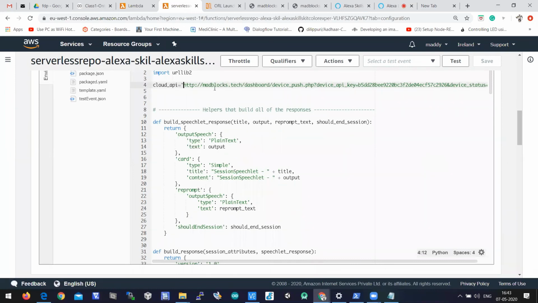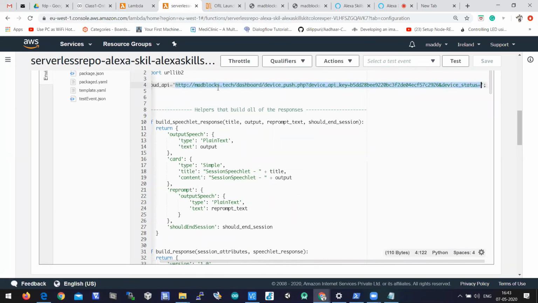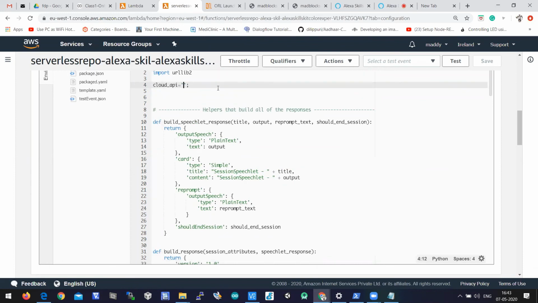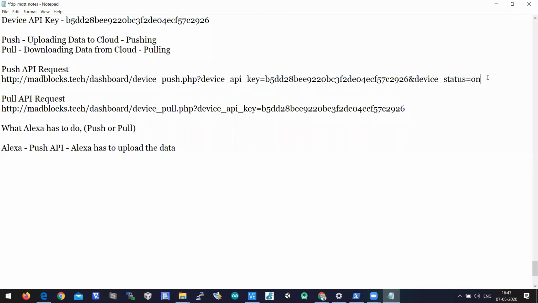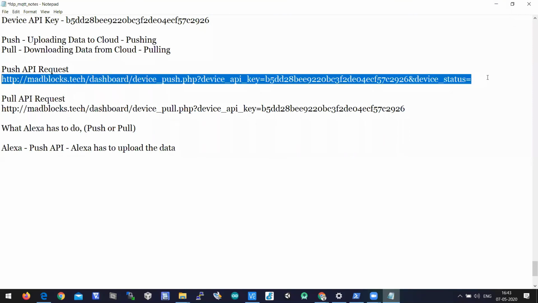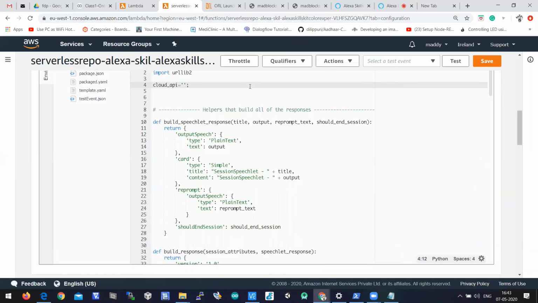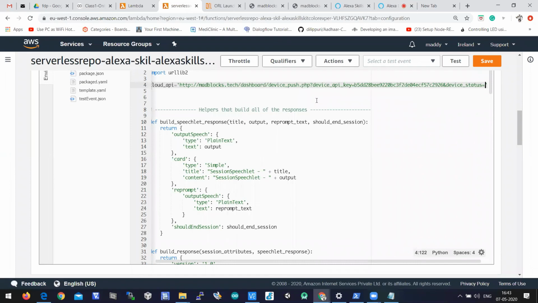Okay, maybe the problem is with the API. I need to copy the push API only up to the equal to sign.